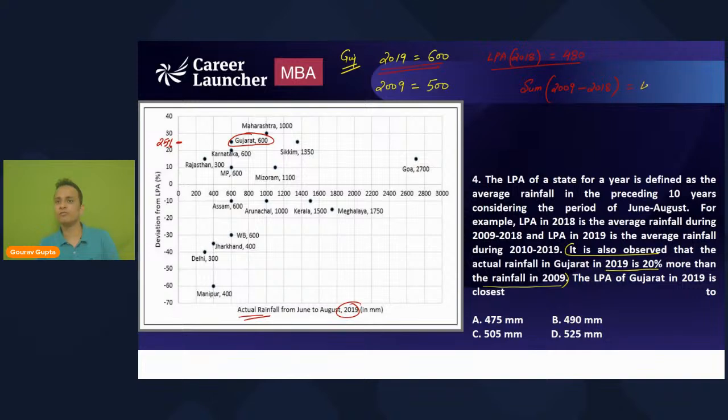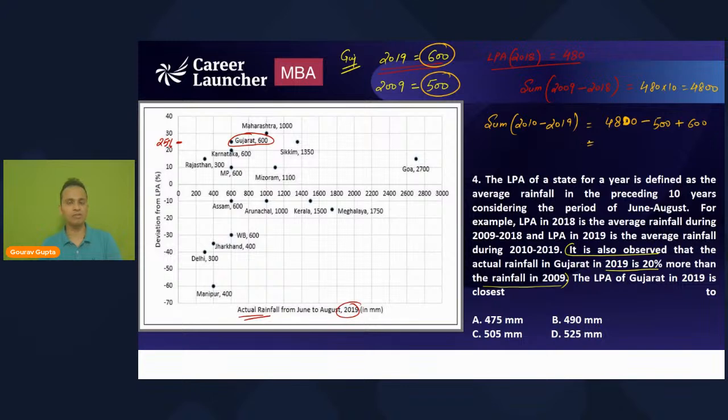Okay, so it is 480 multiplied by 10, that is 4800. So 4800 will be the sum of the rainfalls from 2009 up till 2018. Now, if I want to find the sum from 2010 up till 2019, that should be 4800 minus the value of 2009, which is 500, plus the value of 2019, that is 600.